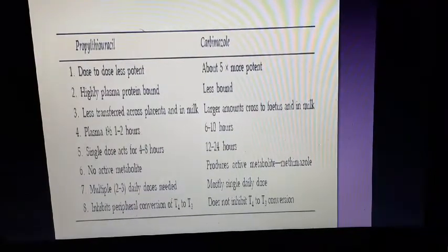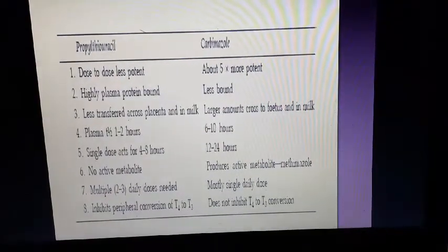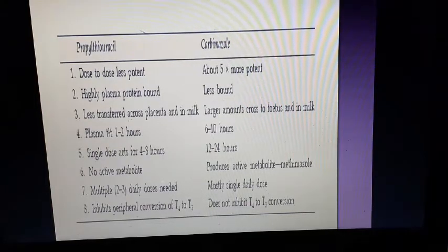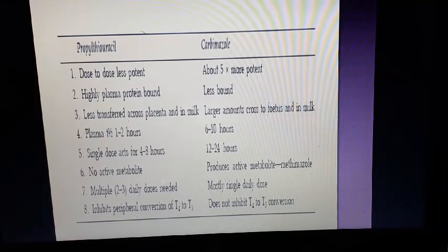So this is the difference between propylthiouracil and carbimazole. This is often asked in the viva. Dose to dose, propylthiouracil is less potent, that's why more dosing is needed. Propylthiouracil is highly plasma protein bound, carbimazole is less plasma protein bound, but carbimazole is more potent. That's why dosing is less. And also the plasma half-life is long for carbimazole, that's why it can be given once or twice daily.